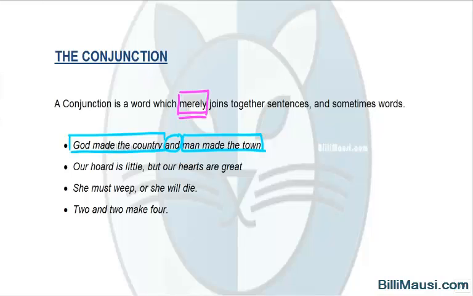Our hoard is little, but our hearts are great. Here, but is the conjunction. In the next sentence we have, she must weep or she will die. Or. 2 and 2 make 4. Here the conjunction is and.